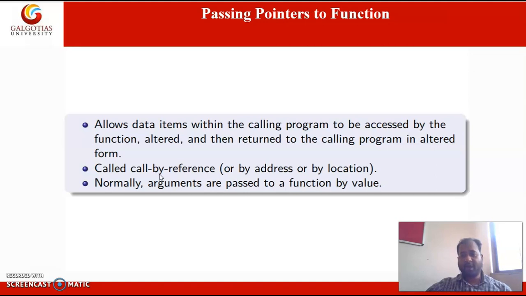But if we are passing the variable by reference, then any modification in the function will be reflected in the main function. We will discuss more about these two terms, call by reference and call by value.